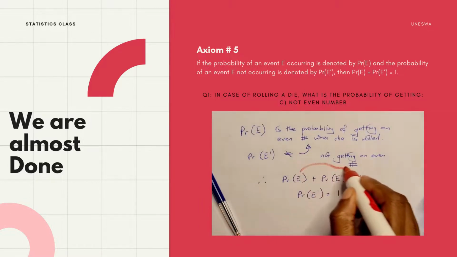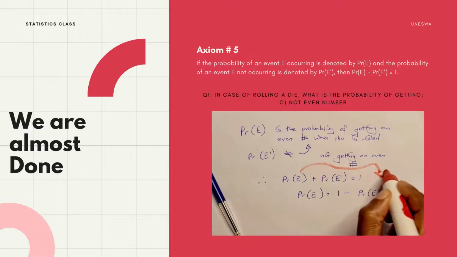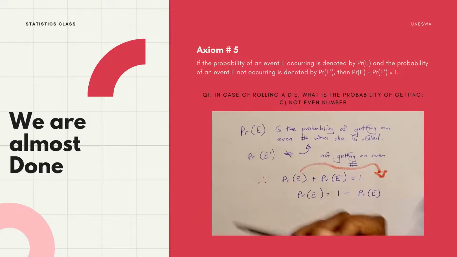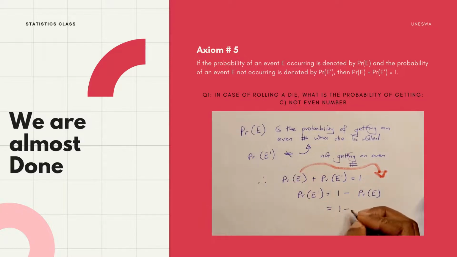So we are just going to make use of the solution we got in question A and use the definition in Axiom 5: the probability of an event E occurring, denoted P(E), plus the probability of the event not occurring, denoted P(not E), if I add the two, I am meant to get 1.